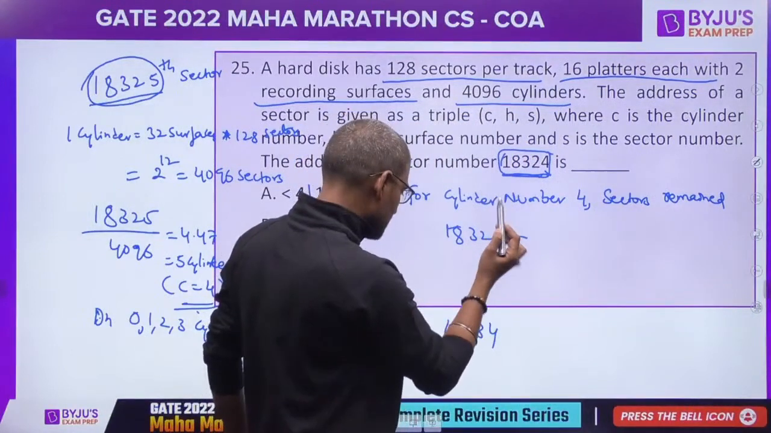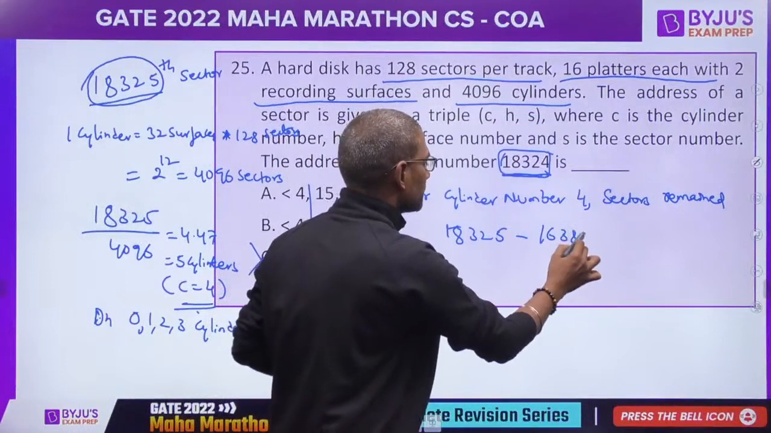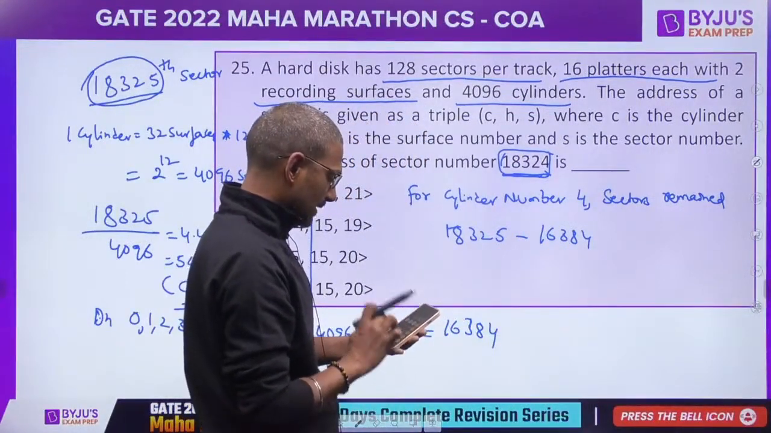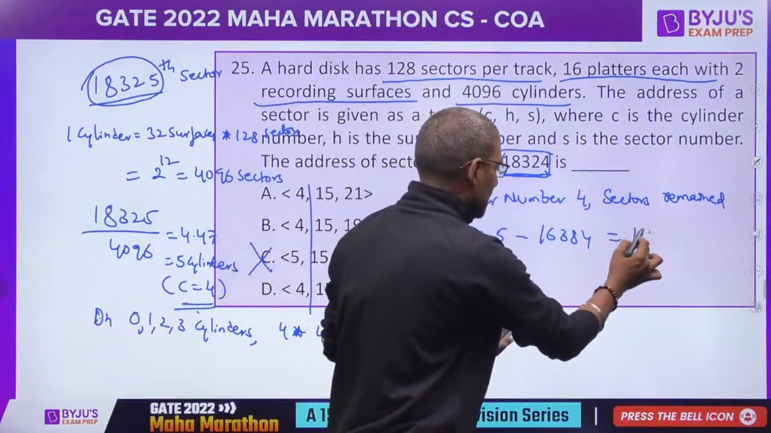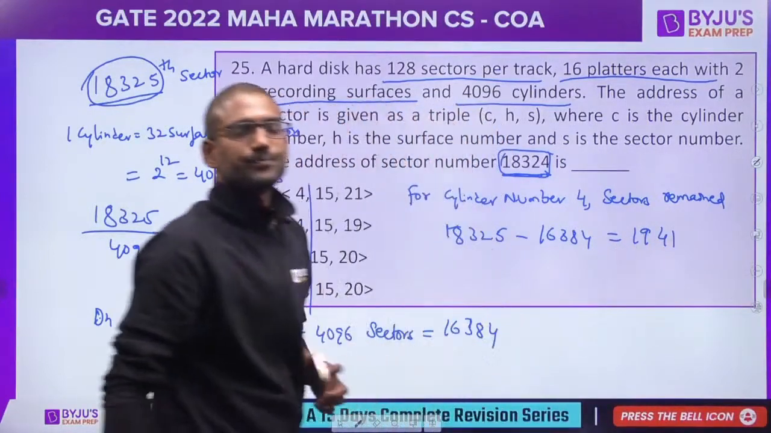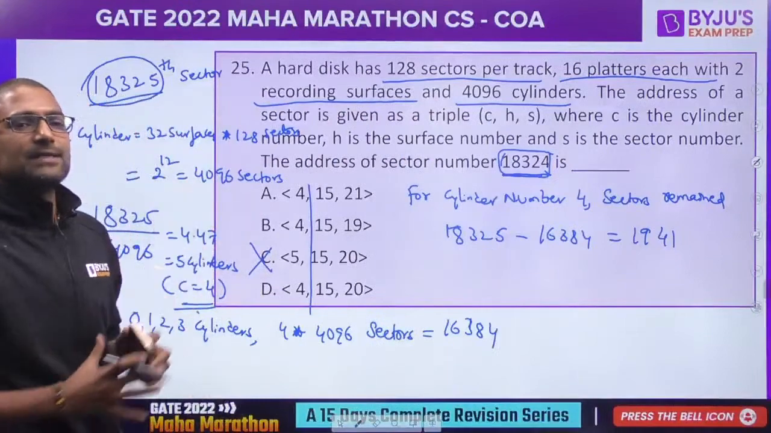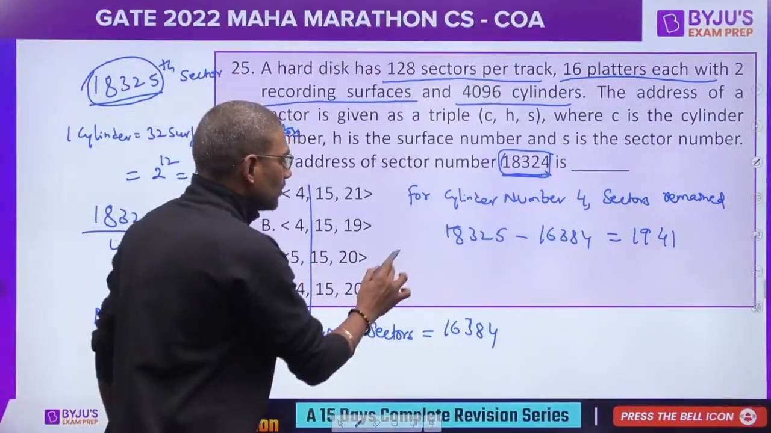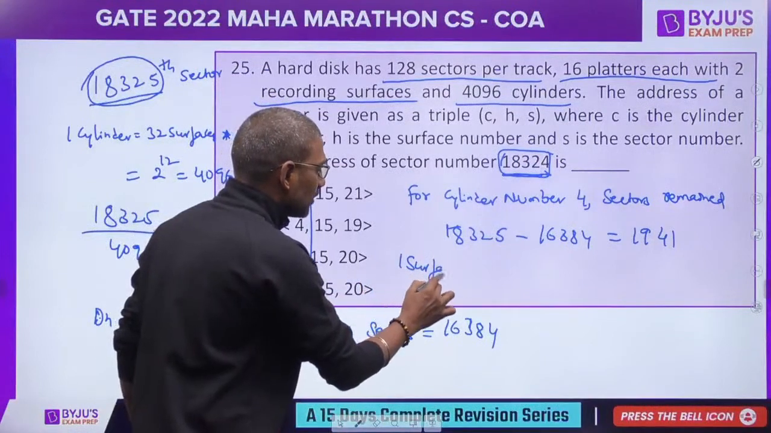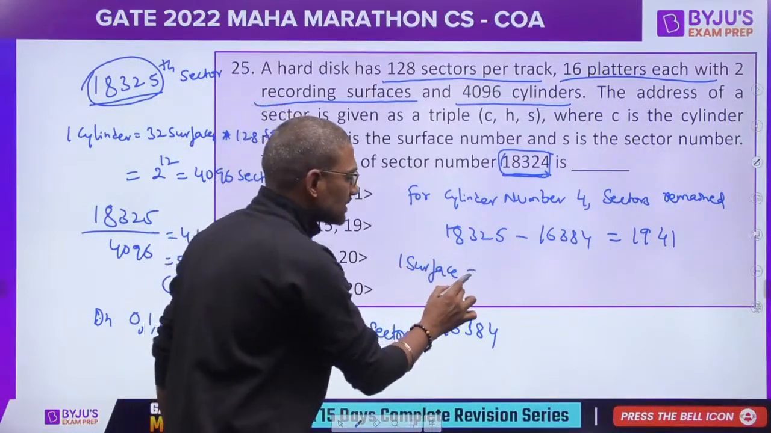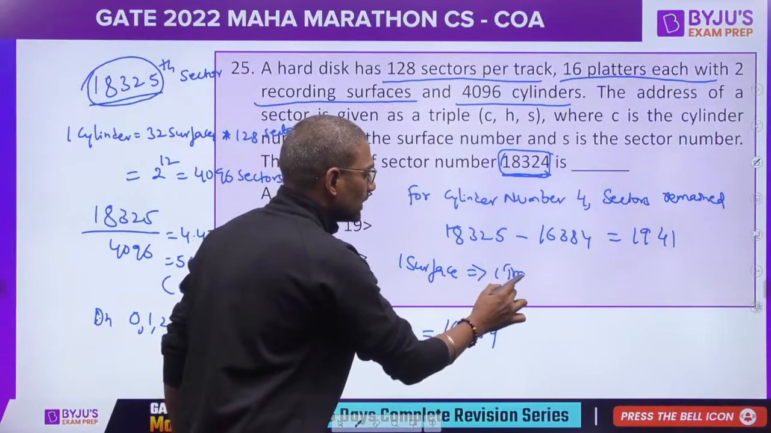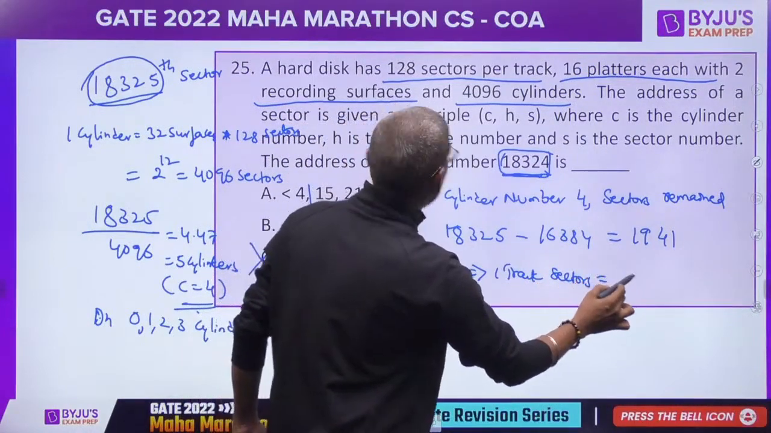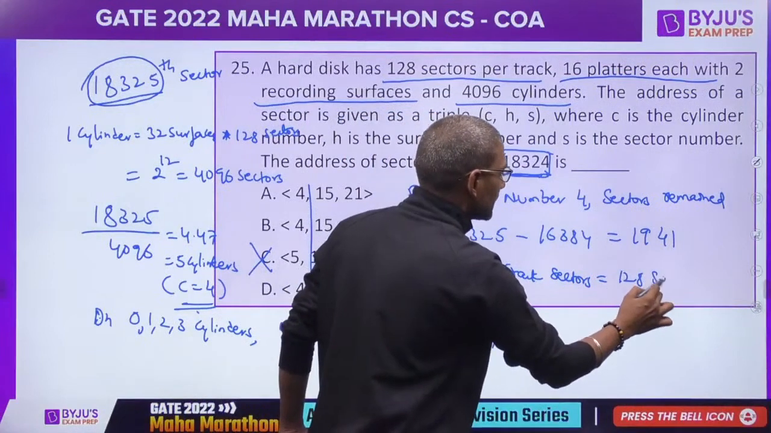18,325 minus 16,384. Use your calculator, which is 1941 I got. So these many sectors are there on cylinder number 4. Now one surface contributes how many sectors? One surface will contribute only one track of sectors for a cylinder, that is 128 sectors for a cylinder.